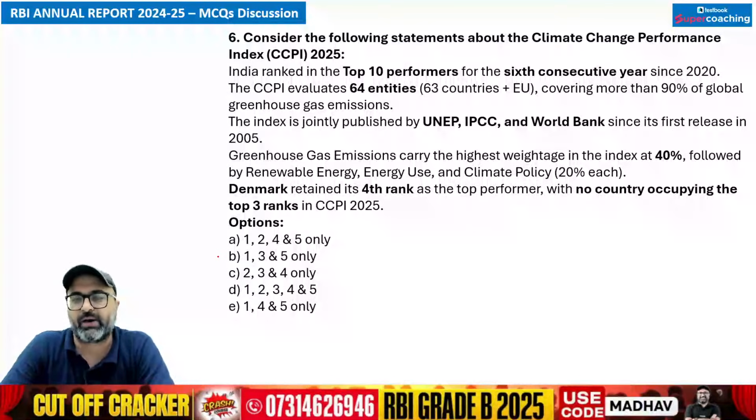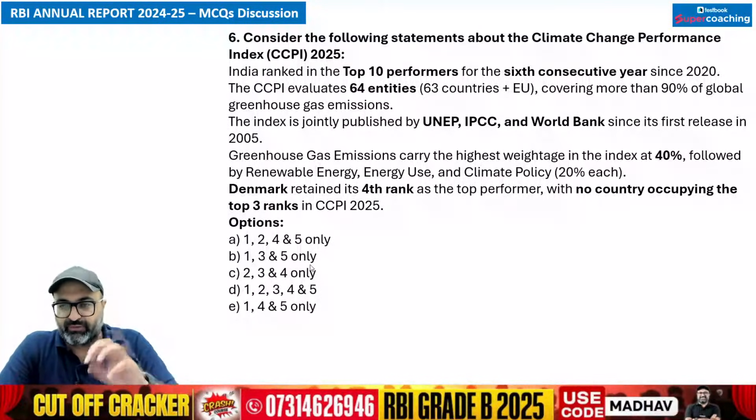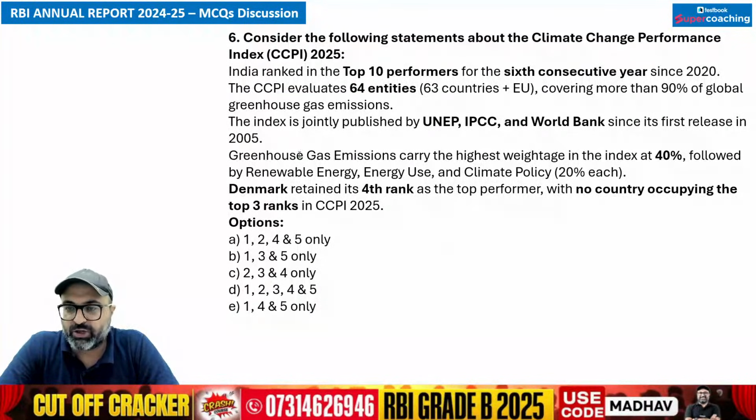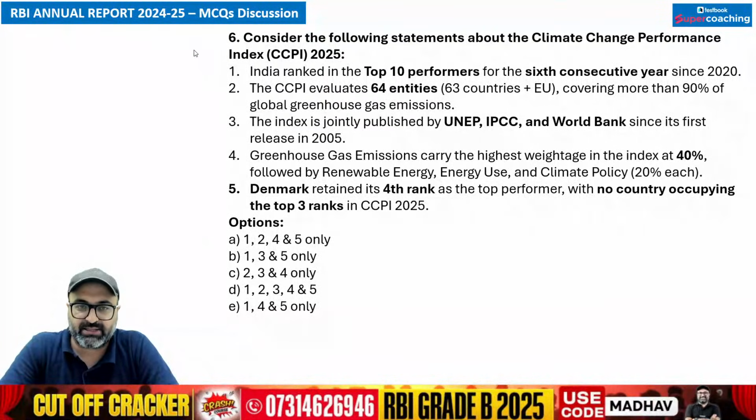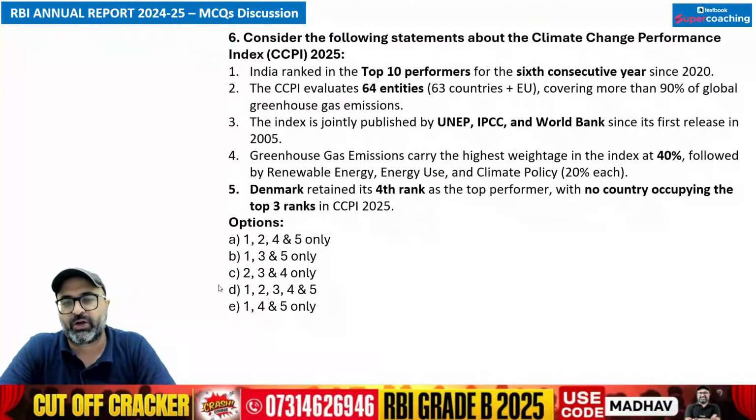Moving on to the next one. Now, you have a question related to CCPI. I have come up with the CCPI index only. So I have a pure question on the CCPI index so that I can quickly revise that index for you. So please pay attention. What does this index say?